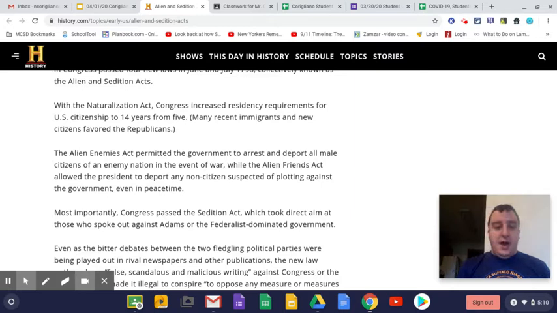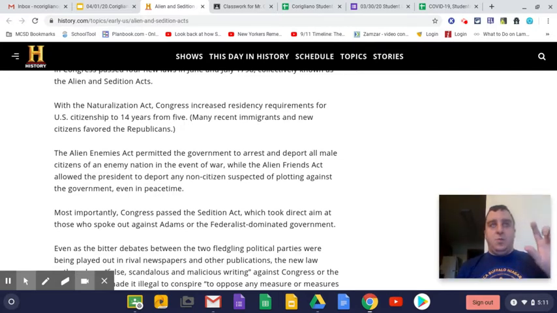Now, for number 9, they also added another part to this, which was known as the Alien Enemies Act. The Alien Enemies Act permitted the government to arrest and deport all male citizens of an enemy nation in the event of war. Now that, interestingly enough, is still on the books today and is still a law today. And they have expanded it to include women as well. But that is actually a law that is still on the books today, which does make some sense depending on your point of view.